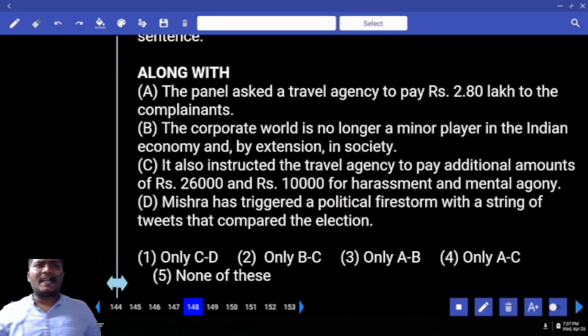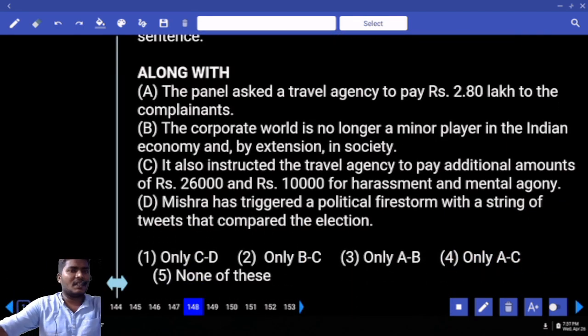Generally the questions are, they give two sentences, they give four connectors. They ask you to connect with any one connector. Are those two sentences related to the same information or different information? Same information. Now this is where you have to make use of your sense. There is only one connector given, four sentences are given. That means any two sentences must speak about the same information. First you should make sure of that.